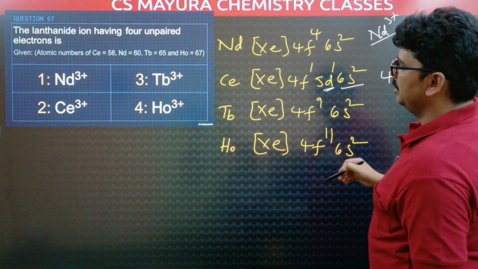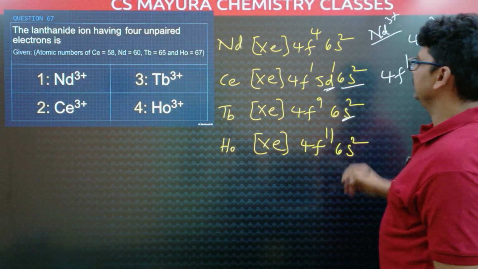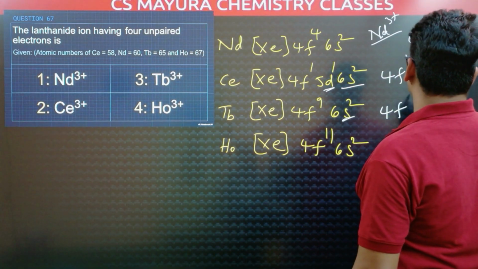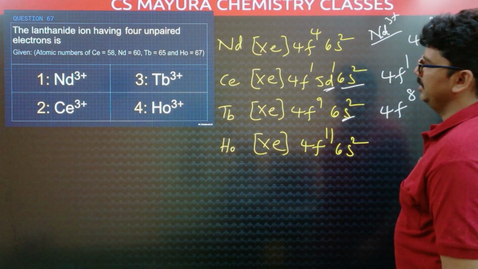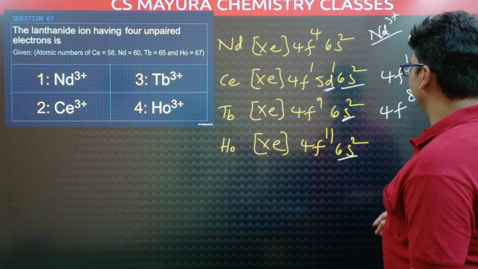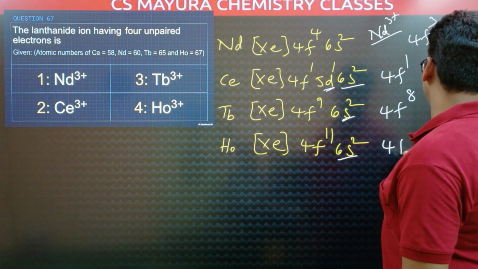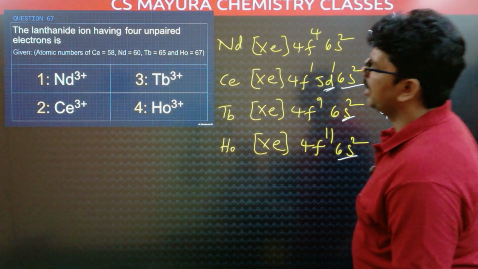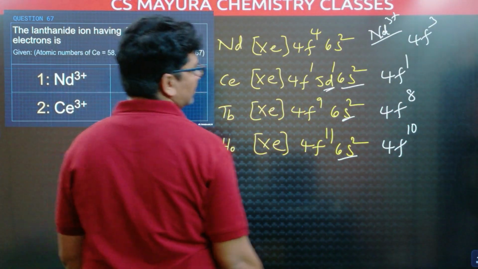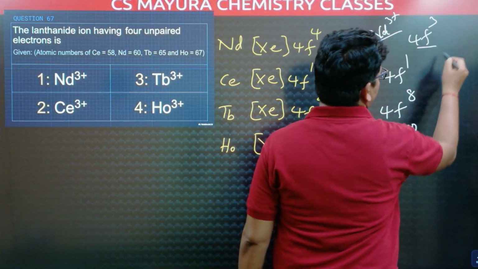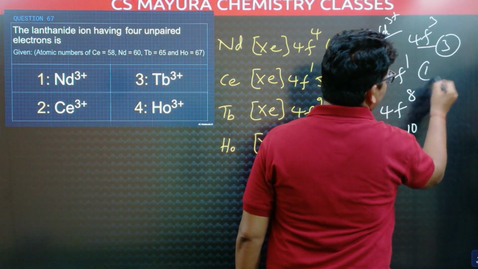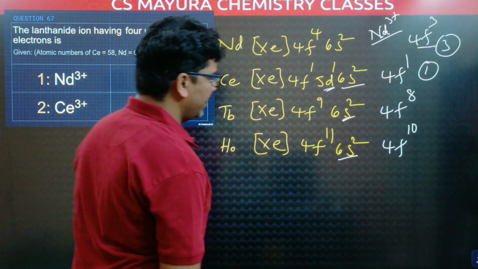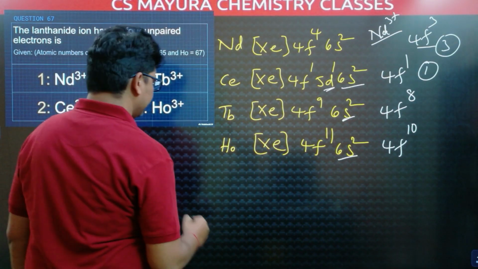Terbium 3 plus. Here 2 electrons, here 1 electron. That is 4f8. Next, holmium 3 plus. Here 2 electrons, here 1 electron. This is 4f10. We have to find which has 4 unpaired electrons. Here 3 unpaired electrons, here 1 unpaired electron. We should find in 4f8 and 4f10.